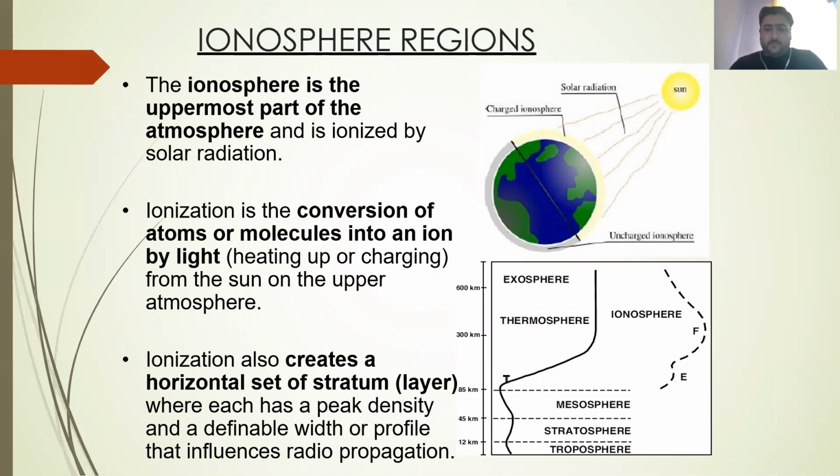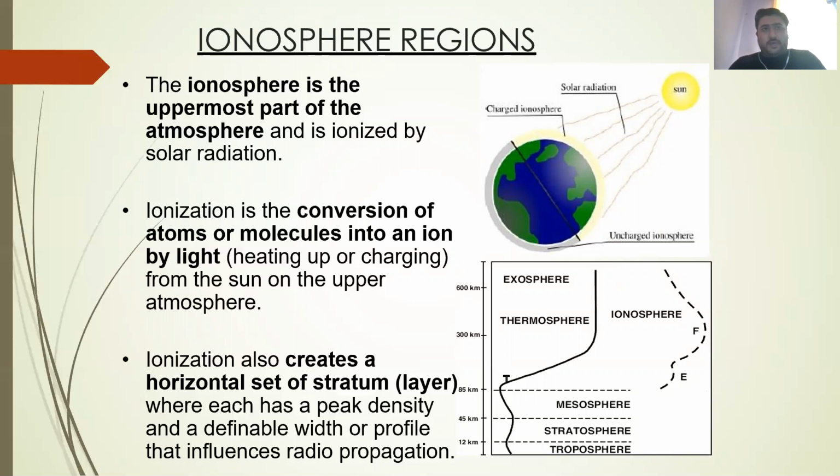The reason you can understand with the help of this particular diagram: when we move from the troposphere to the ionosphere, the electron density increases, and there is a formula, mu equals the square root of 1 minus 81 N upon f squared. With this formula, you can say that the refractive index of the ionosphere depends upon the electron density.